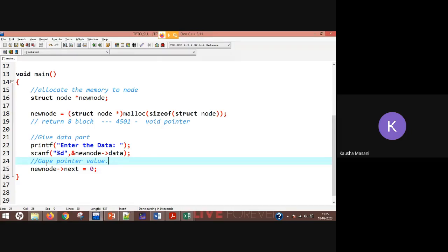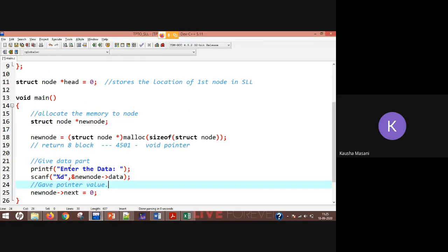Clear? Any doubt here in the coding part? Head pointer and node, we have discussed till here. Any doubt here? Rest of the students? See, why I am going slow with this now is that you are going to implement this again and again in all the variants of your linked list. So you need to understand the flow of this program, of how you are going to create a node, exactly how things are happening.